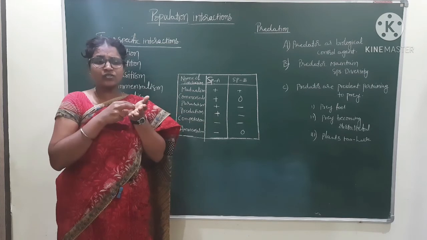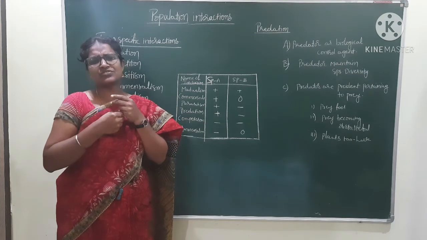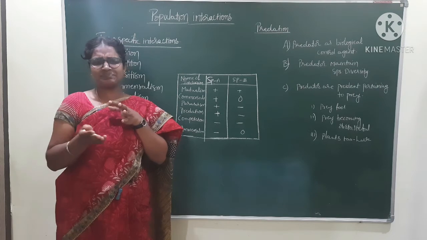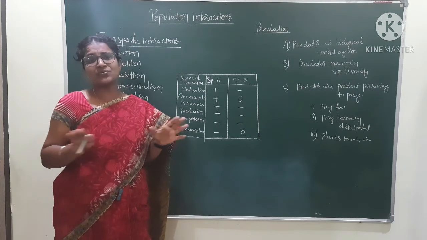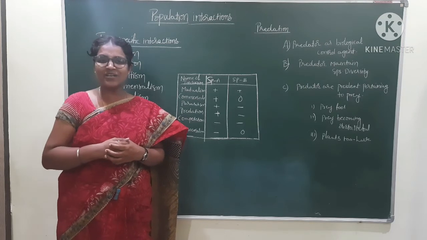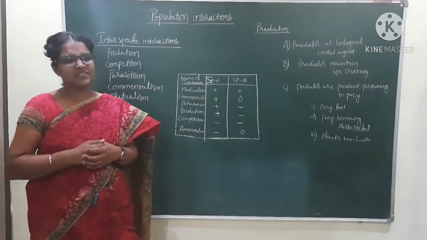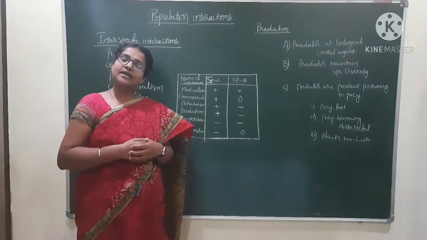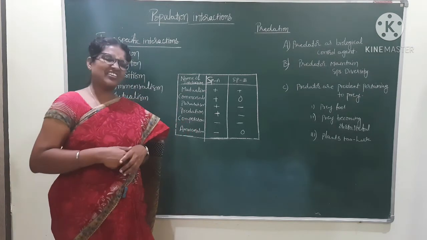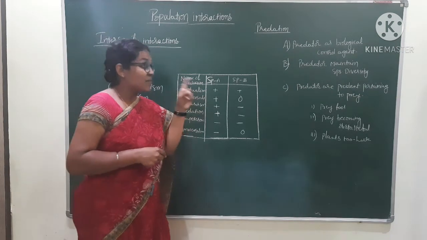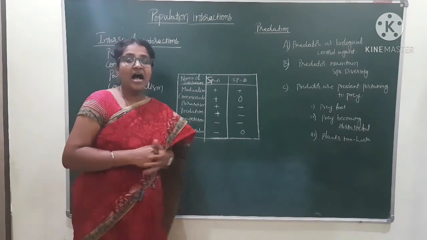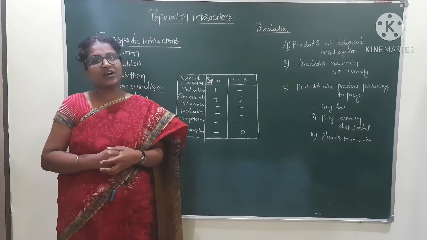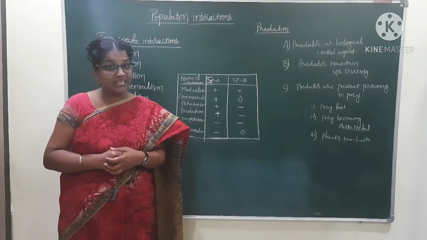If any predator wants to eat it, it is very distasteful, so that next time, even if it tries to eat, it doesn't want to eat that particular prey. If we have some food that is very distasteful, would we take it? No. It is not harmful, but we cannot take it, so the prey becomes distasteful to its predator. And the plants also have some mechanisms to protect themselves from their predators.